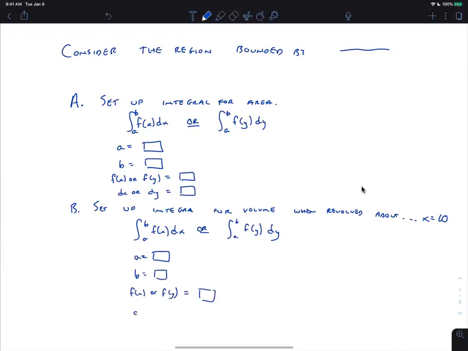And then dx or dy, and then C is going to be basically the same thing, just a different line you're revolving around. The reason it's set up this way, I think, is that it's the best way for you to enter it in and get credit for being able to set it up and not have to evaluate, which is what a lot of the homework is talking about. And so these problems are worth quite a bit.